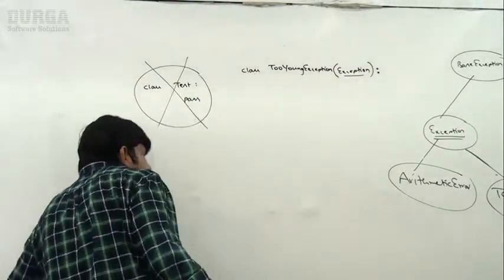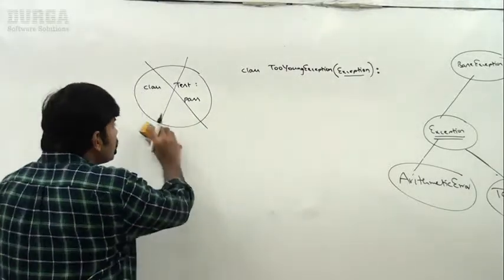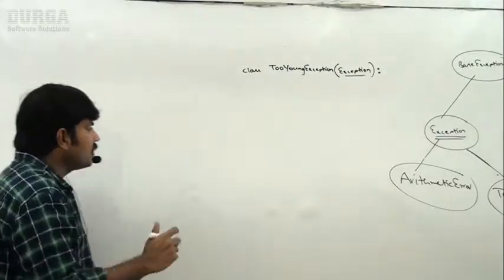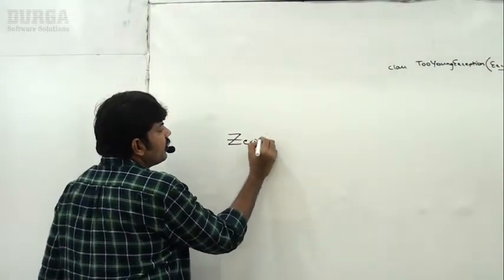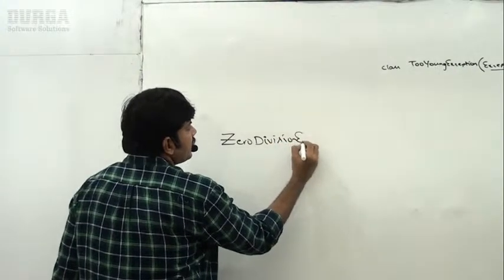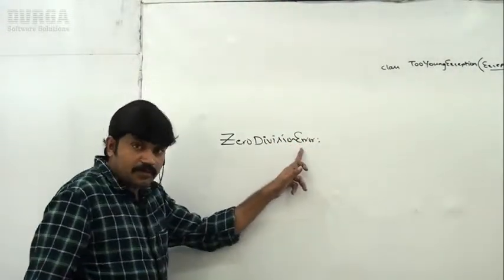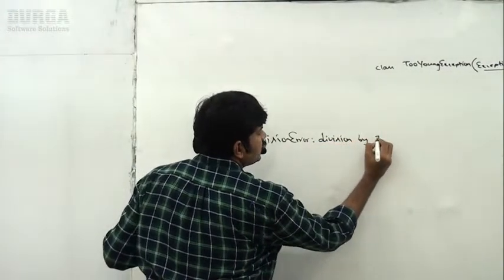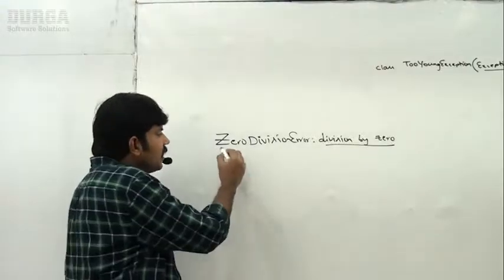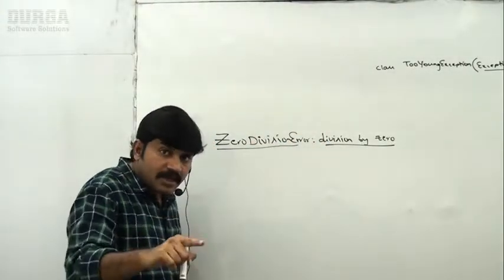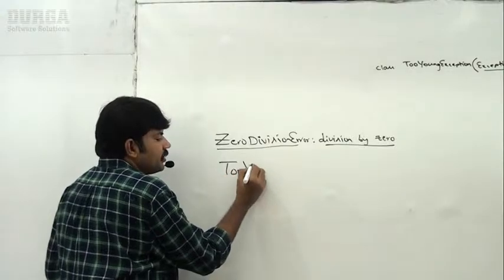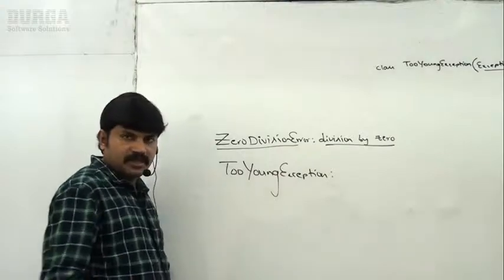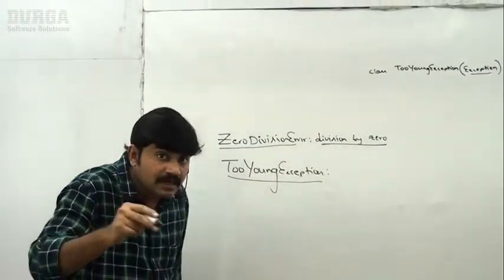Next, I hope you remember, if you want to raise a TooYoungException, your exception may have a description or not. Suppose here, have you observed? ZeroDivisionError is the name of the exception, and "division by zero" is the description. Like that, TooYoungException is the name of the exception, and I want some description also.